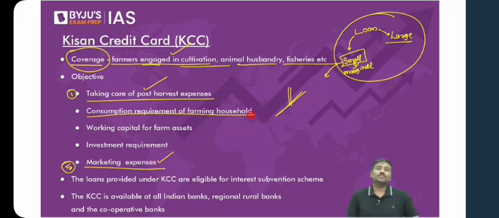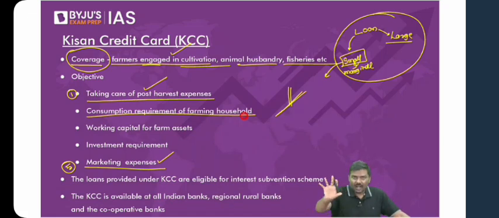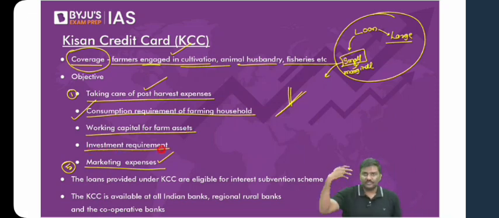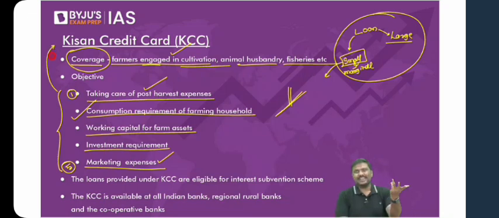Consumption requirement for the farming household, consumption requirement for any other purpose. Here is a farming household, they want money for other purposes also. For that also, you can take loans under the Kisan credit card. Working capital for farm assets, for example irrigation equipment, let's say other kinds of tiller equipment. Farm assets are there. For those purposes also, you can take a loan. And investment requirements. Any kind of investment you want to do on a farm, you can take a loan under the Kisan credit card. So these are the various objectives for which the Kisan credit card facility, that is basically a loan facility, is available to the farmers.